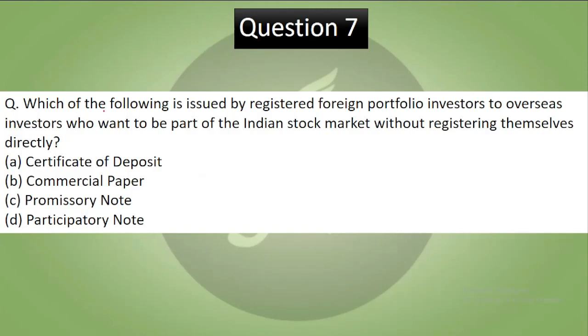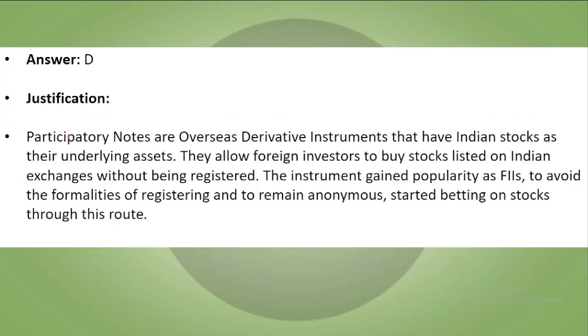Question 7. Which of the following is issued by registered foreign portfolio investors to overseas investors who want to be part of the Indian stock market without registering themselves directly? Certificate of deposit, commercial paper, promissory note, participatory note. Now let's see the answer. So the correct answer to this is D.